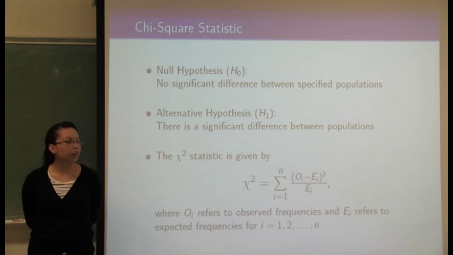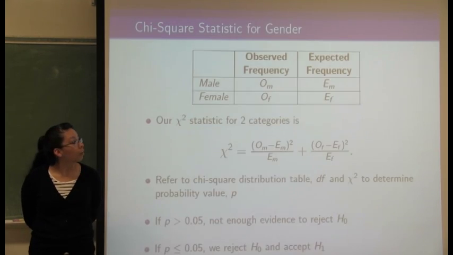We will be computing our chi-square statistic by the following formula, where O sub i refers to the observed frequency and E sub i refers to the expected frequencies. We will be displaying our results in this 2x2 table as shown above, and we will be able to compute our chi-square statistic by the following formula.